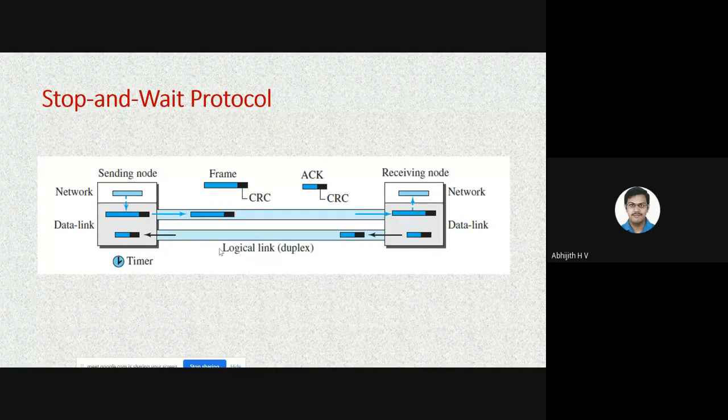Then will the sender side data link layer be blocked for a longer time, for 1 day, 2 days? We need some fixed interval. We can't block it for 1 day, 2 days, not even 1 hour, not even 1 minute.